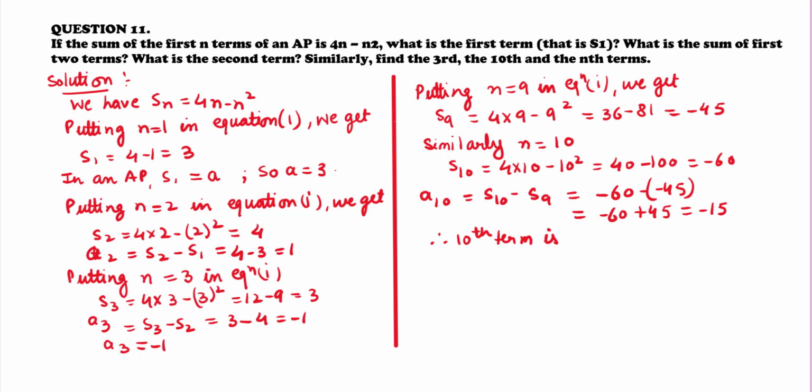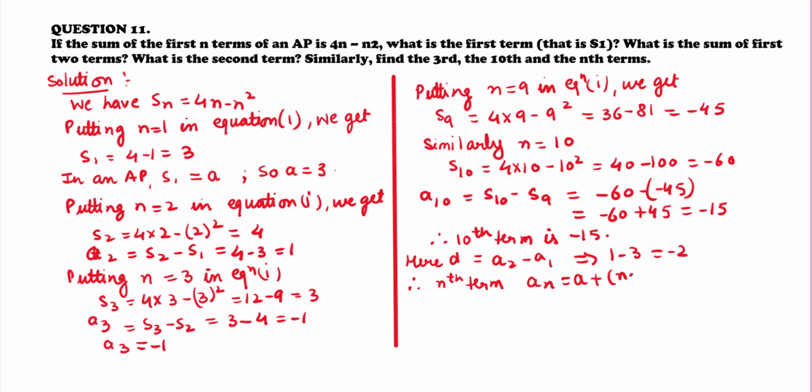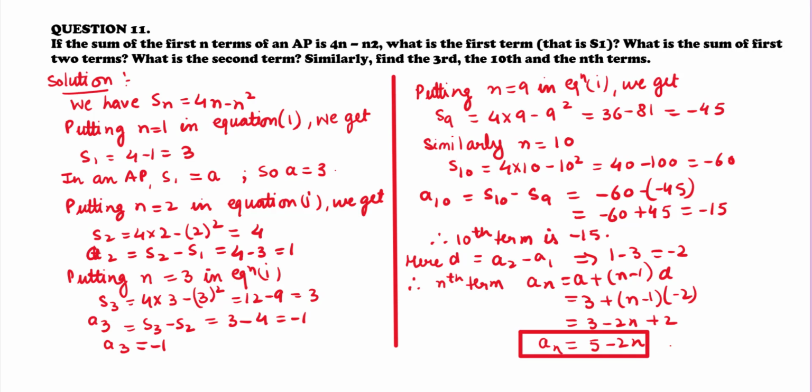Here D is equal to A2 minus A1, that implies 1 minus 3, that is equal to minus 2. Therefore nth term, that is An, is equal to A plus n minus 1 into D, that is equal to 3 plus n minus 1 into minus 2, that is equal to 3 minus 2n plus 2. So that is equal to An is equal to 5 minus 2n.